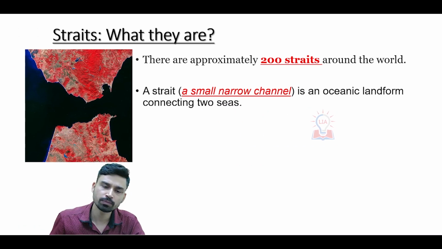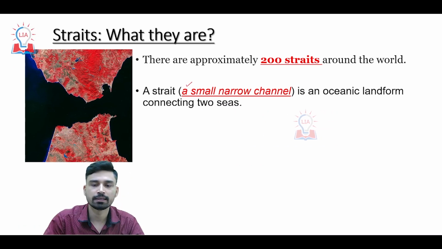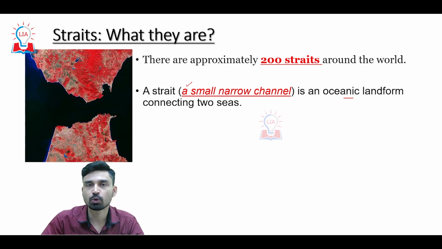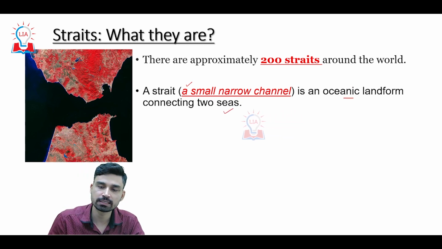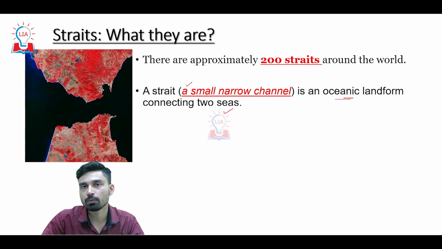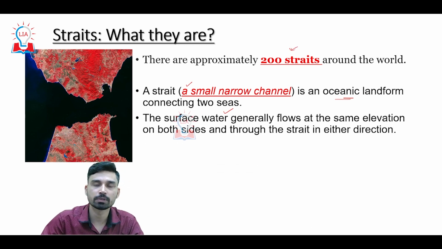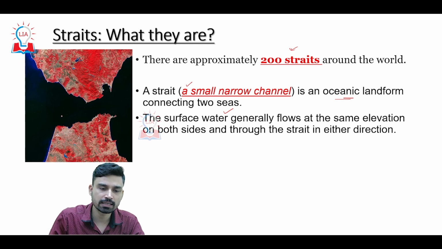In simple terms, a strait is a small narrow channel of water which basically connects two large water bodies. This can be two different seas, and it is a type of oceanic landform. If we talk about the entire Earth, approximately 200 straits are there around the world. If you look at a strait, this is how a strait looks like.